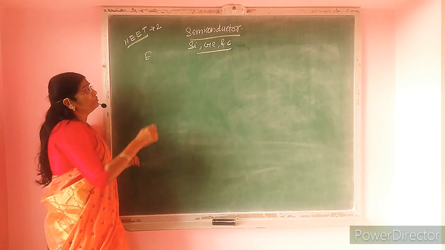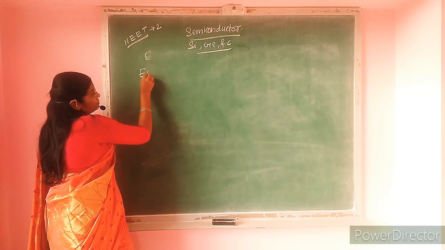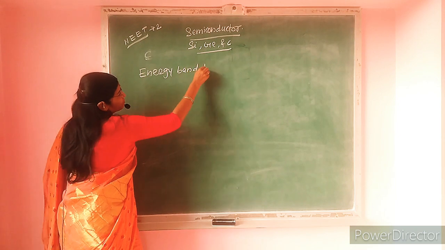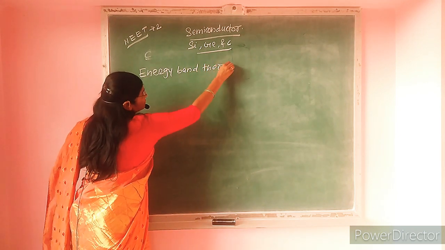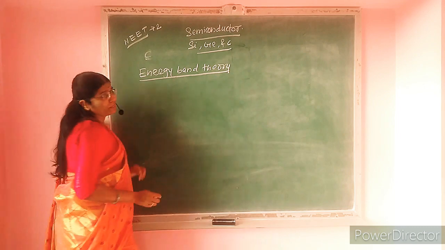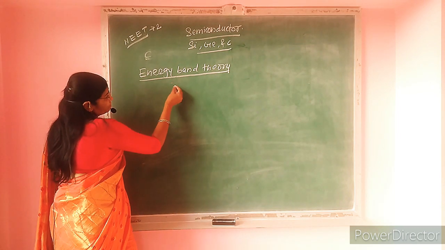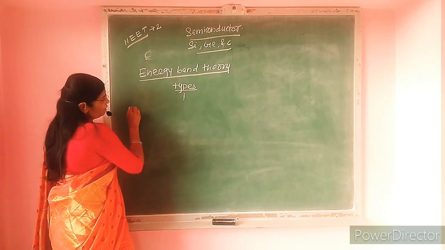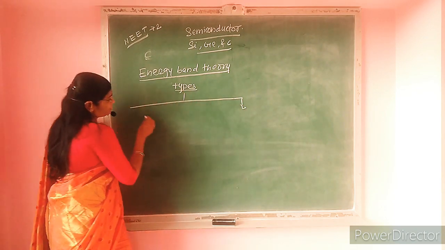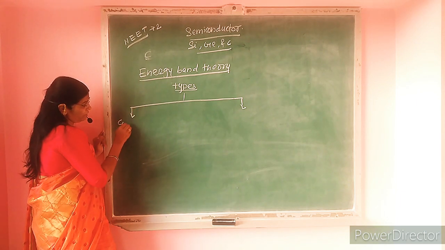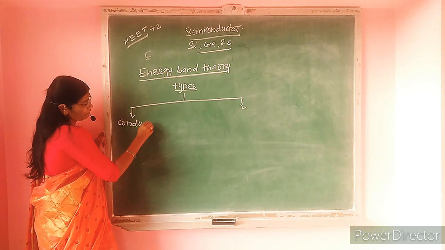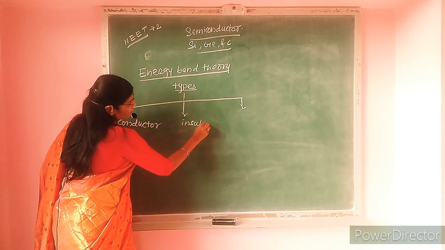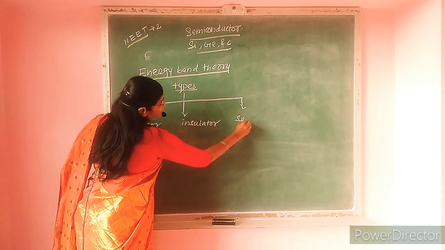Now according to the energy band theory, all the substances can be classified into 3 groups, 3 types according to their energy band level diagram. They are as follows. One is a conductor, another one is insulator, and third one is semiconductor.